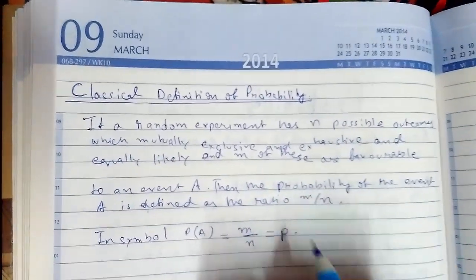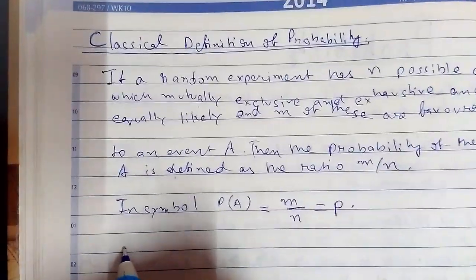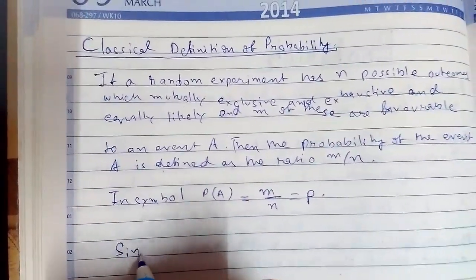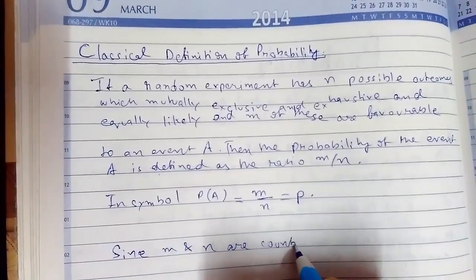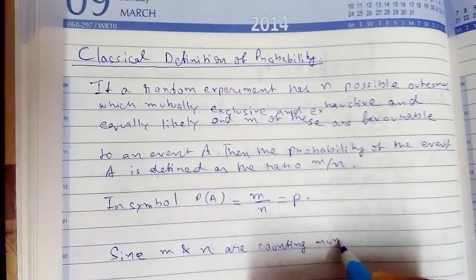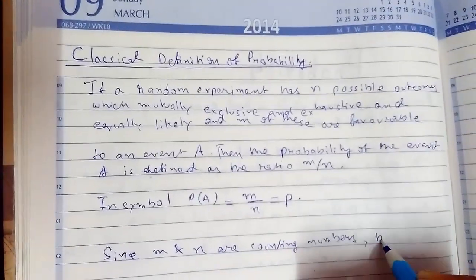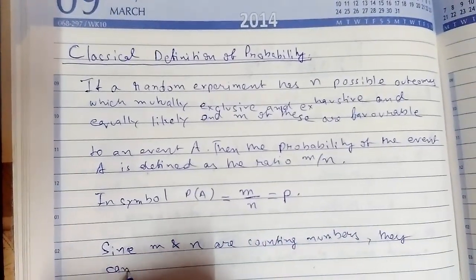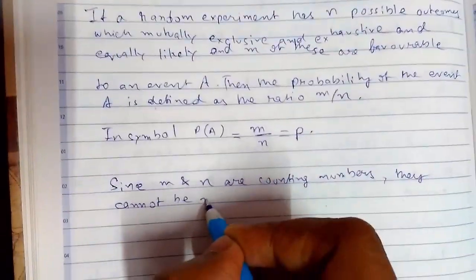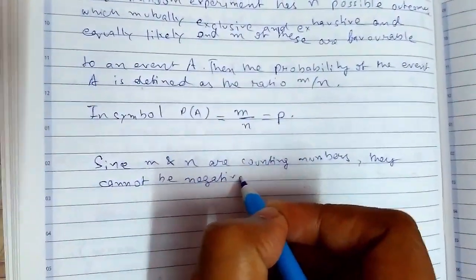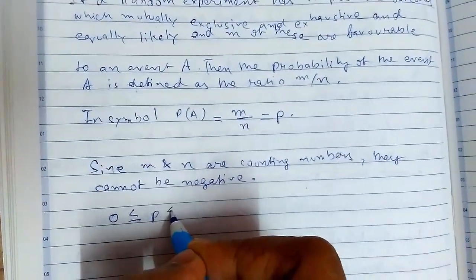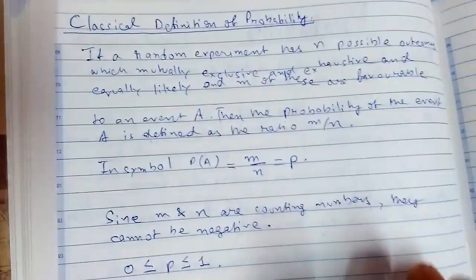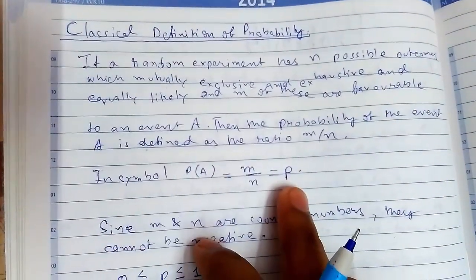That is equal to P. Since m and n are counting numbers, they cannot be negative, and therefore P will vary from 0 to 1. So this is the classical definition of probability.